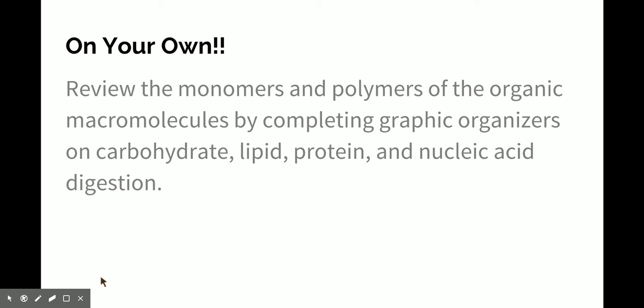On the bottom of the first page, your entire second page, and the top of your third page, you have graphic organizers that I want you to use to review and recall some of that vocabulary from our organic molecules. You're going to review the polymers and monomers of your macromolecules. So complete those right now. Take about 5 minutes, do it all first, and then come back and check your answers here.